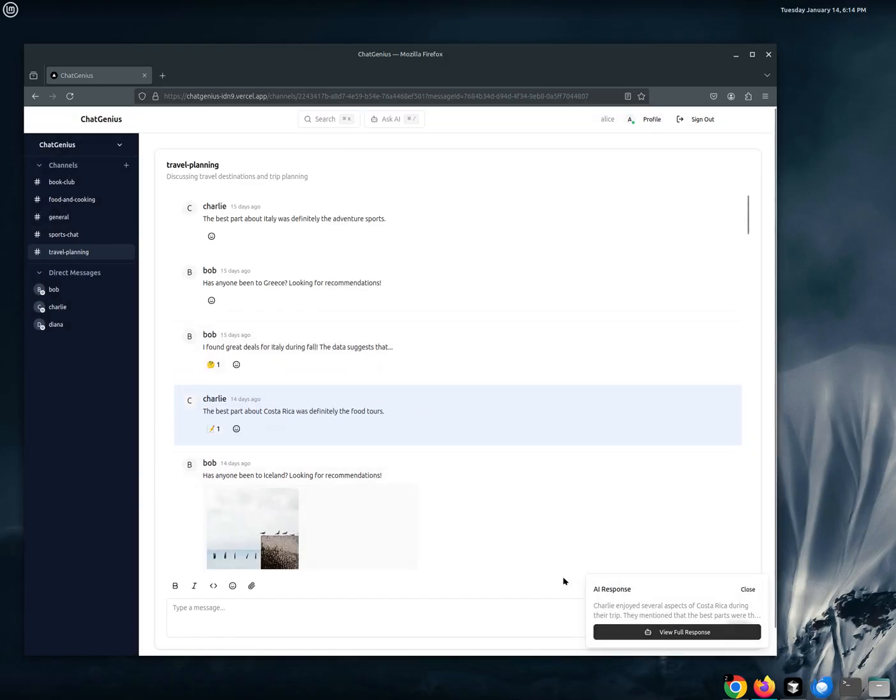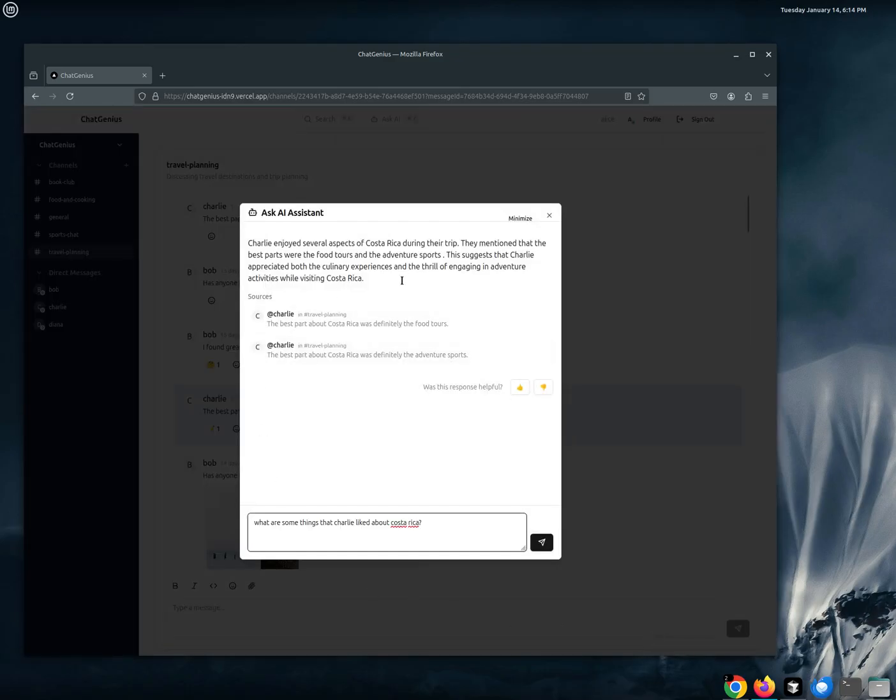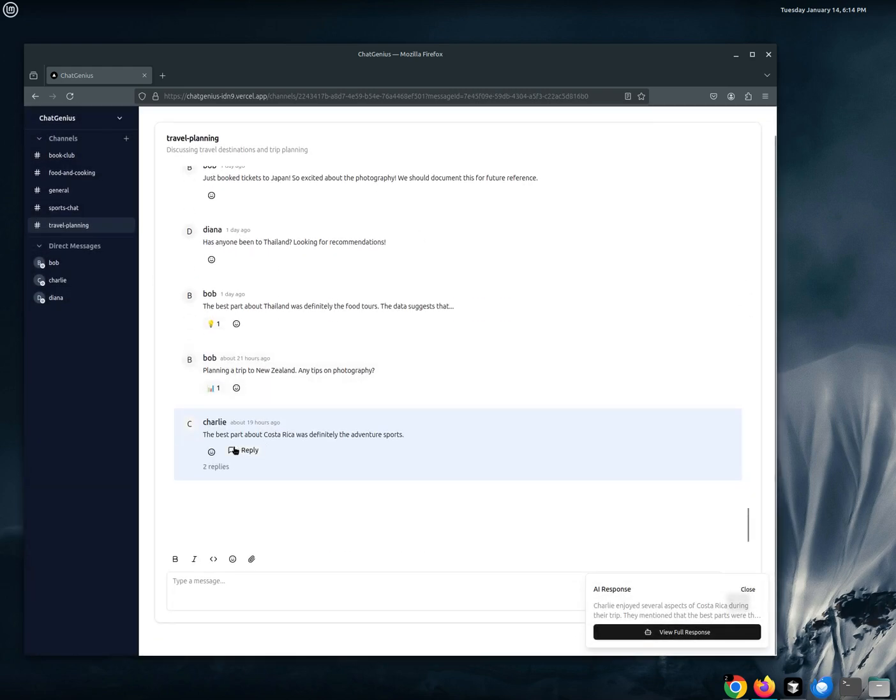And you can come back down. The AI response doesn't go away. You can come down here and bring up the response again in case you want to continue checking this out, or check the other sources. Charlie also thought the best part of Costa Rica was the adventure sports, apparently. Cool. We can ask it something else.